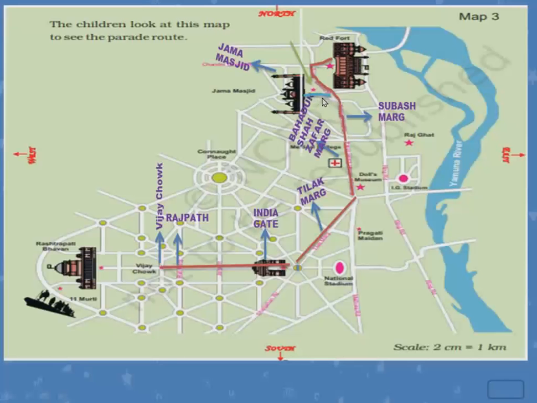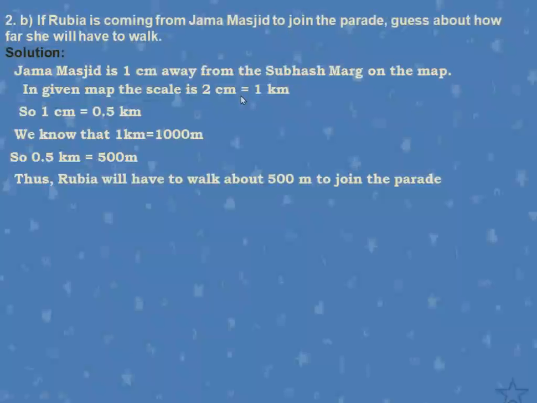So, first you will put a scale and measure this. If you measure this, how much are you getting? 1 centimeter. So, 1 centimeter, and we know the scale is 2 centimeters is 1 kilometer. So, 1 centimeter means half of this, that is half kilometer. We can write it as 0.5 kilometer. Half can be written as 0.5, and we know that 1 kilometer is 1000 meters. So, 0.5 means half of this will be 500 meters. So, she has to walk 500 meters to join the parade.